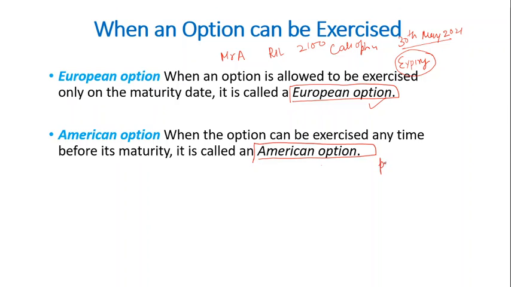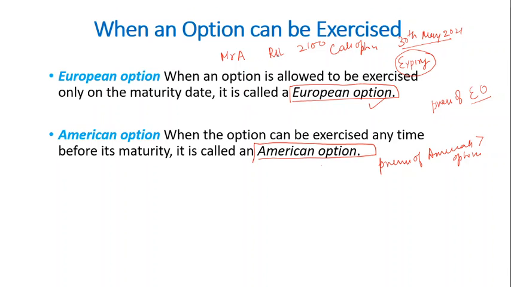Generally the premiums of American options are higher. So the premium of American options is more than the premium of European options. So that is important.